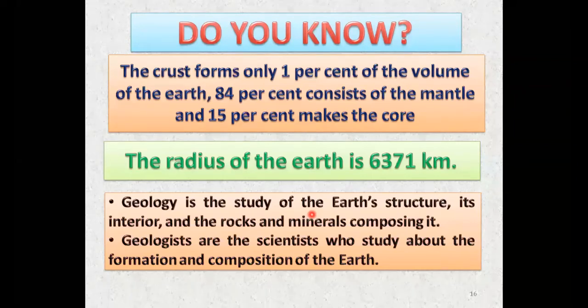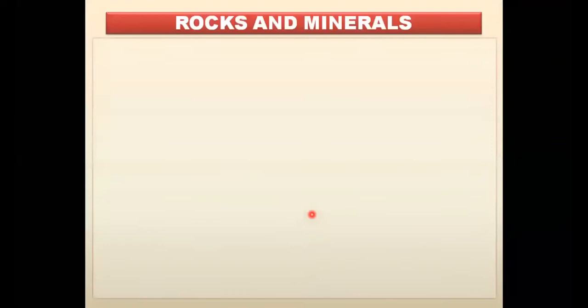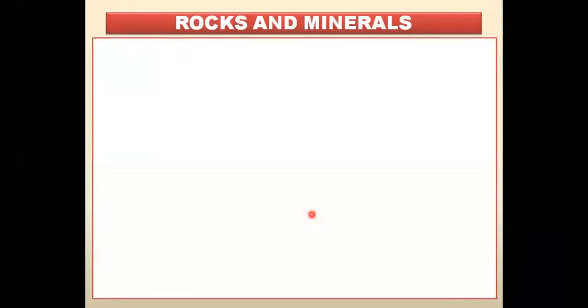Now let us move to our next topic, that is rocks and minerals, and that is quite impressive, my dear students. Quite impressive. Rocks. First of all we'll have to go through what rocks are and what its different types of rock are. The earth crust is made up of many types of rocks. Our crust, where our lithosphere is, is made up of various types of rocks. Our crust means the lithosphere also.